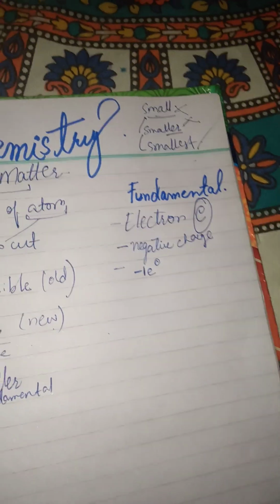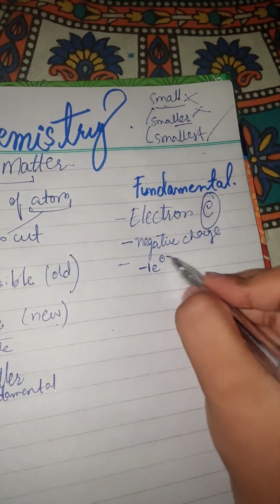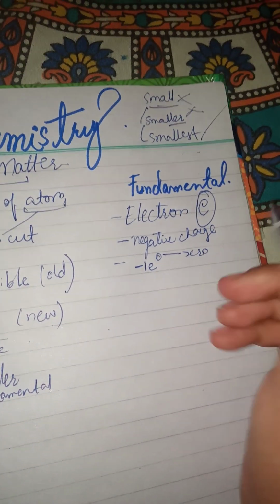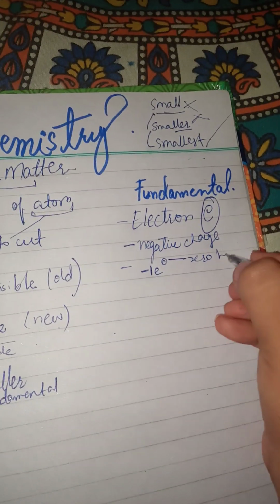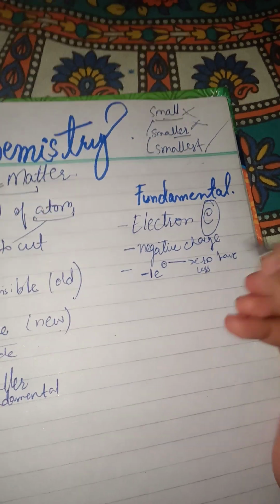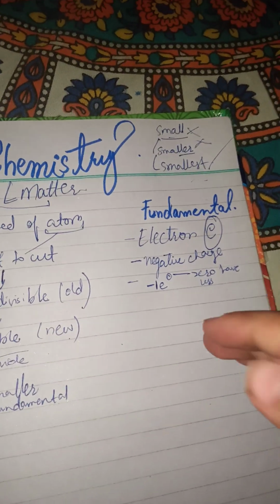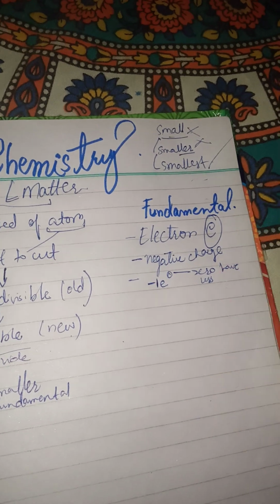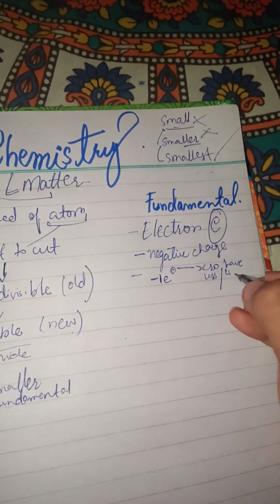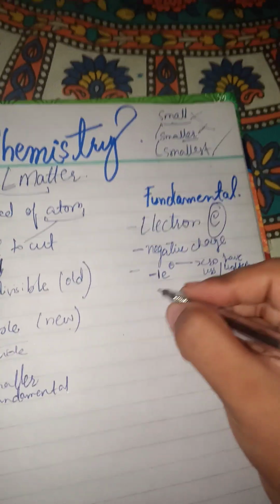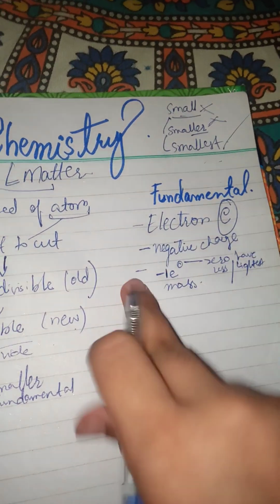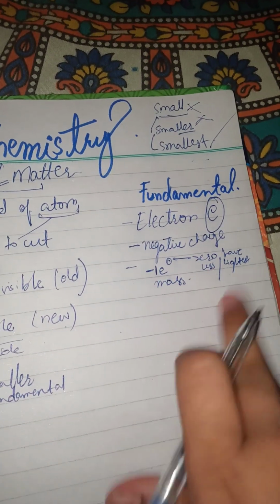This 0 shows that they are very small particles which have very little mass. This 0 denotes the lightest mass.